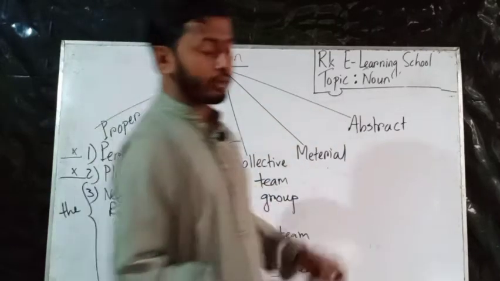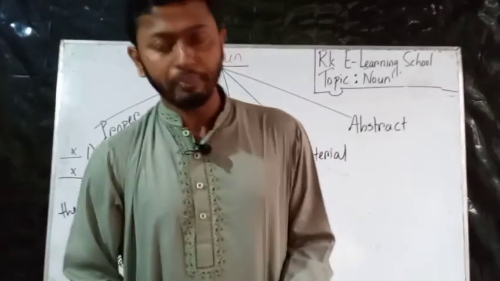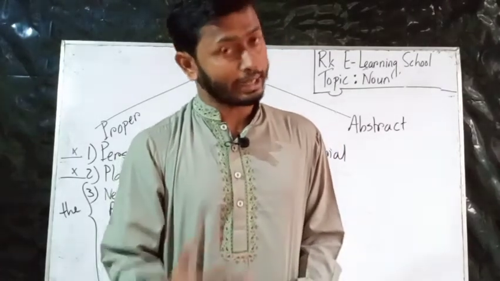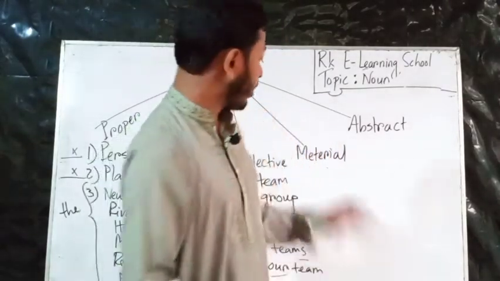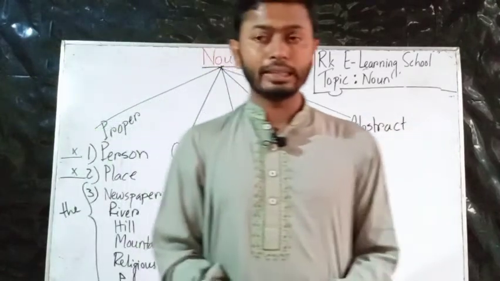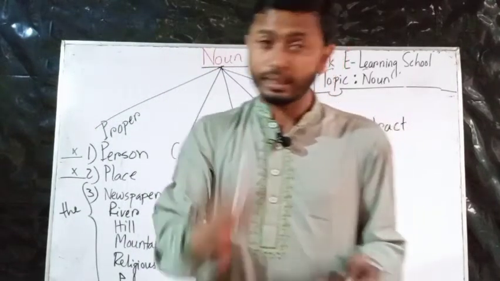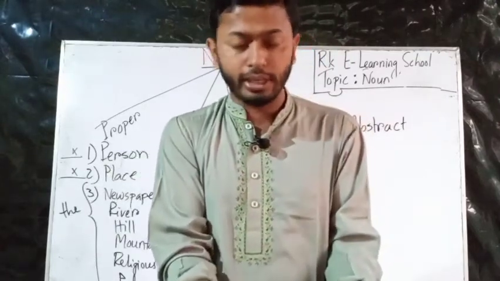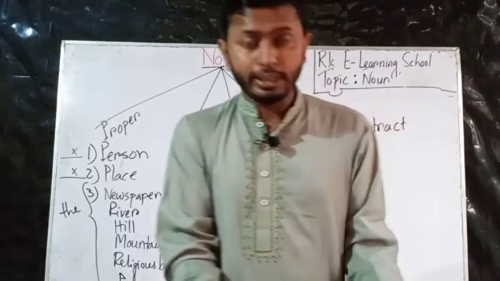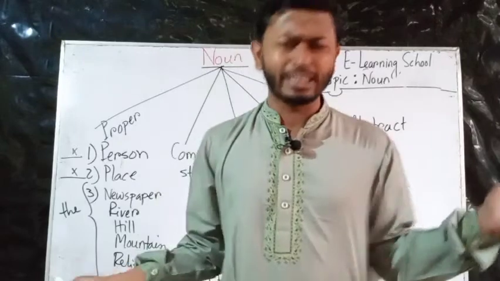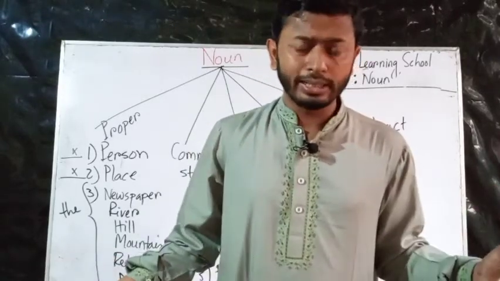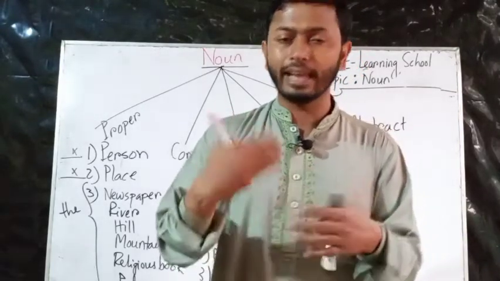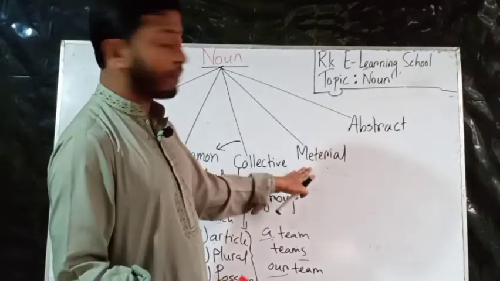Otherwise, if I write it in a different way, that cannot be right. So now comes material. What is material? Matter that we can touch but cannot count. For example, if I say "give me water," we can touch water but cannot count it. "Give me our water" is a wrong sentence, because water cannot be counted. Then gold, then oil, all the liquid things in the world that we can only buy by kilogram or liter are called material nouns.